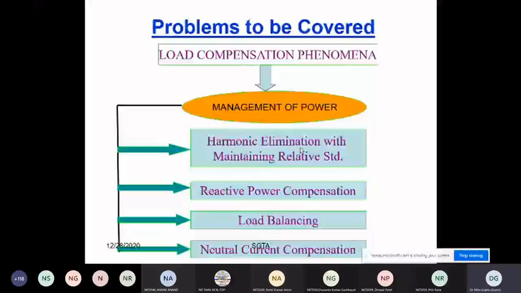So: harmonic elimination while maintaining the relevant standards, reactive power compensation, load balancing, and neutral current compensation. If the load balancing problem is there, definitely your neutral current will be compensated, and your neutral wire will not be burnt. Normally, you have seen that the neutral wire is slightly black, and after some time it gets burnt, due to the unbalance on the load side.